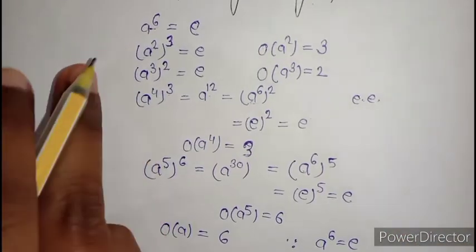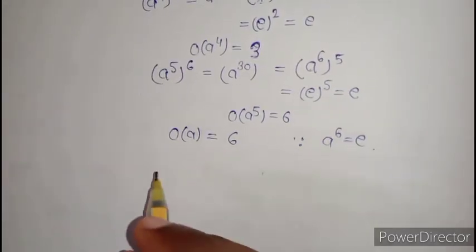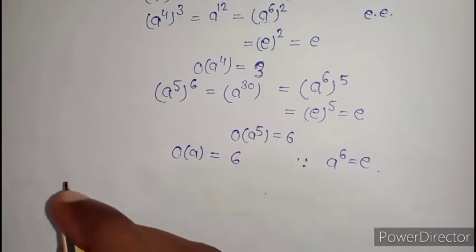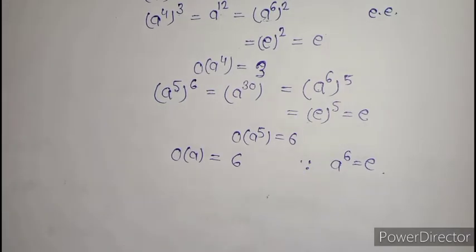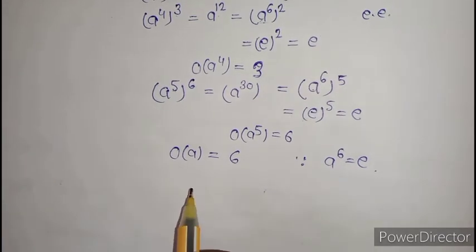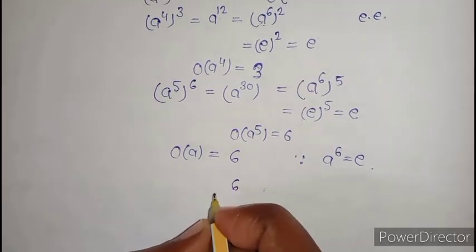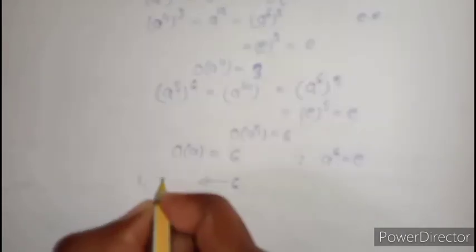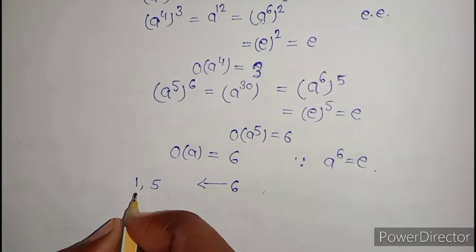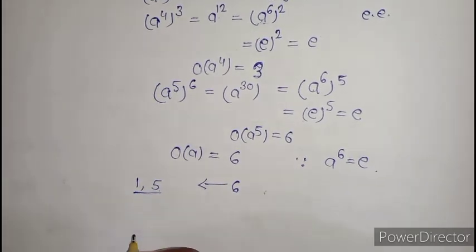So we have found each and every element's order. Now we will discuss what the generators of this group are. The generators are those which generate each and every element of the group. So in order to find the generators, you have to take those numbers which are relatively prime to 6. What are the numbers relatively prime to 6? From 1 to 6, there are only two numbers, 1 and 5, which are relatively prime to 6.